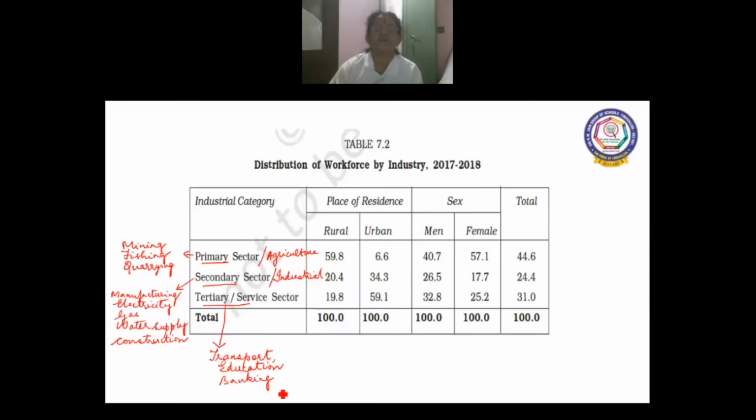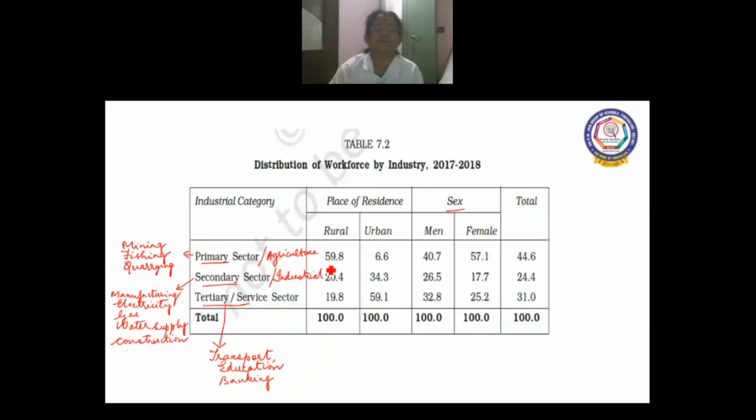Now let us see the comparative study given here in urban and rural areas, that is by region and by gender. So by gender and by region. So let us first compare by region.